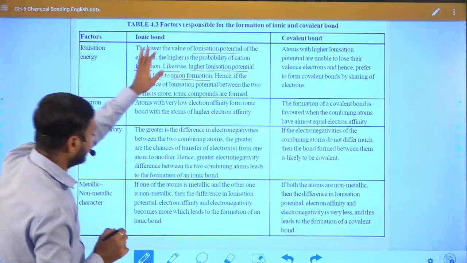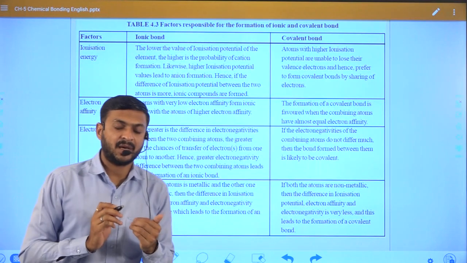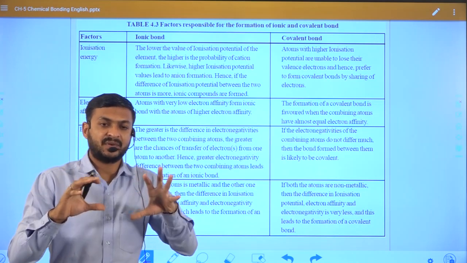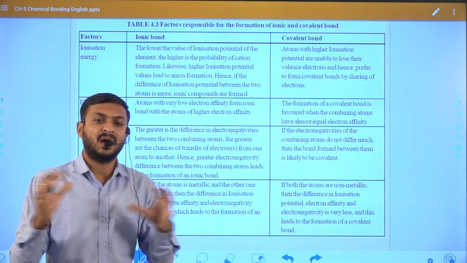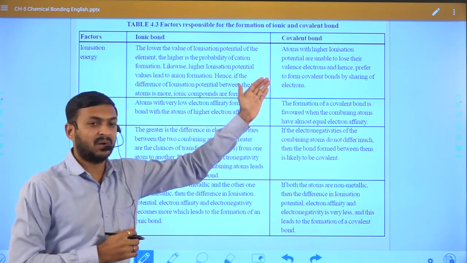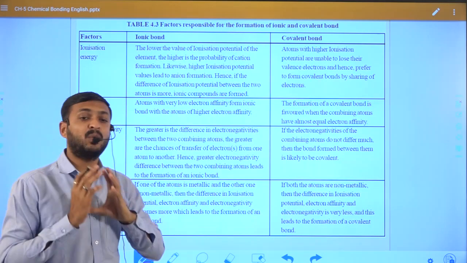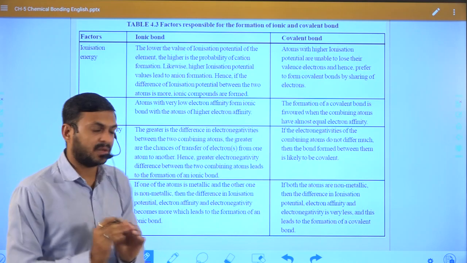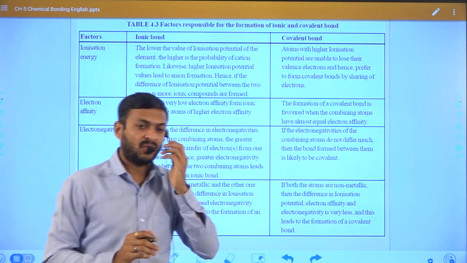So the first point is that if one atom has a low ionic potential and another element has a high ionic potential, the difference of ionization energy will be high, and in this case ionic bond is formed. While in the case of covalent bond, this is the reverse. In covalent bond, both elements have almost similar ionization energy, without much difference, and so in this case covalent bond is formed.